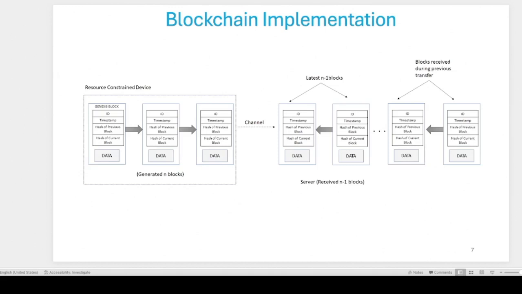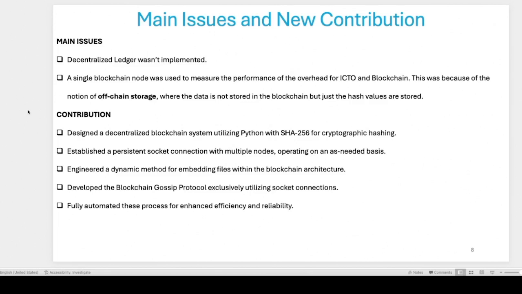This is how the blockchain is implemented, and it's pretty straightforward: a server receives the blocks from the IoT devices continuously and updates its blockchain. Before I talk about my code, I wanted to talk about the main issues. Like I said, the decentralized ledger wasn't implemented, and a single blockchain node was used to measure the performance overhead of ICTO and blockchain and perform cryptanalysis. This is because of the notion of off-chain storage, where data is not stored in the blockchain, but the hash of the values is stored.